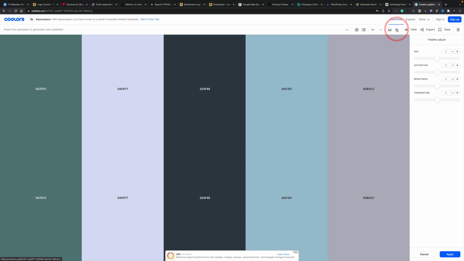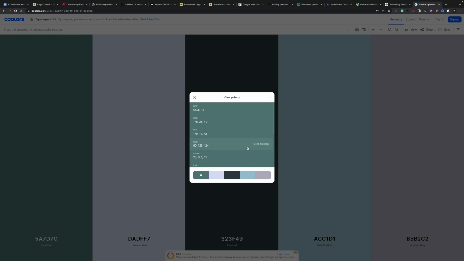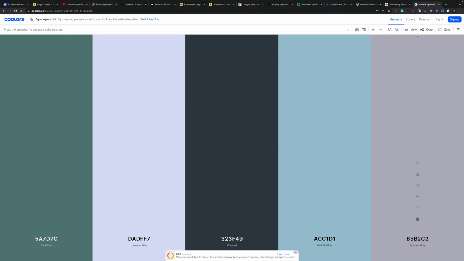You can adjust your palette if you want to. You can see we can adjust the hue, saturation, brightness, and temperature of these. We can view it. You can see there's our color palette and all our different color options inside there, the different values, the hexadecimal, all the different kinds of things you may have for this particular color palette. And then when you're ready, you can go ahead and export that.